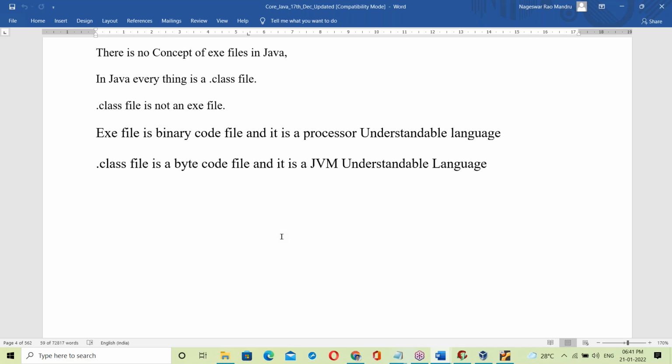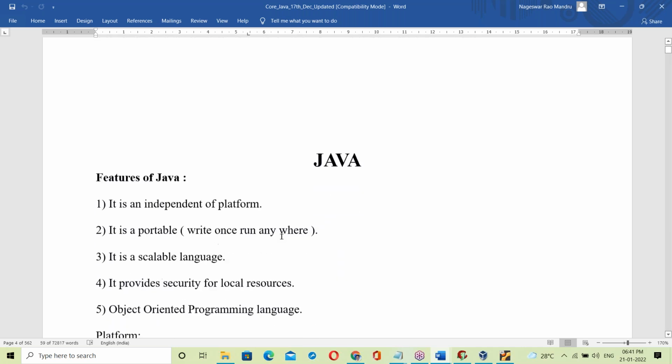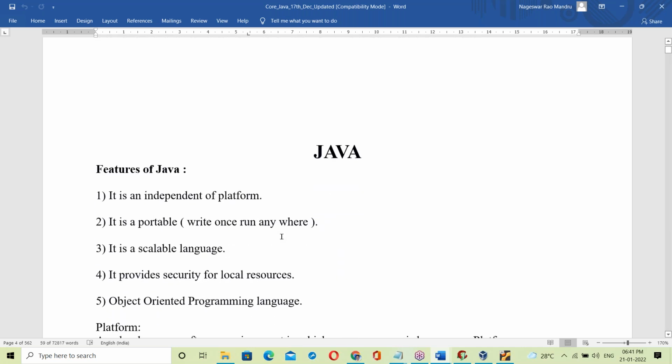Finally, after explaining all those prerequisites, I finally presented platform independence. The last two classes are a prerequisite for today's class. That's the reason I explained all the basics. I explained about JVM first, next about the interpreter, about the compiler, about the exe file, and about the dot class file. After that, I finally presented platform independence. That is my way of explaining.